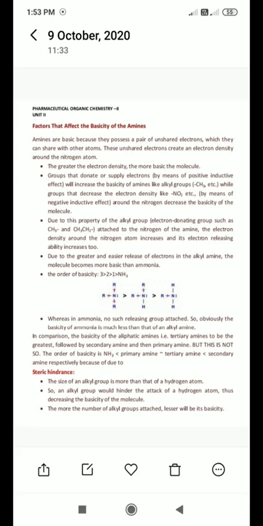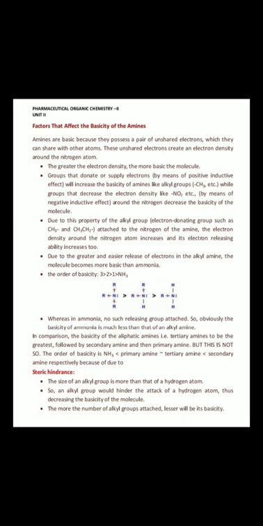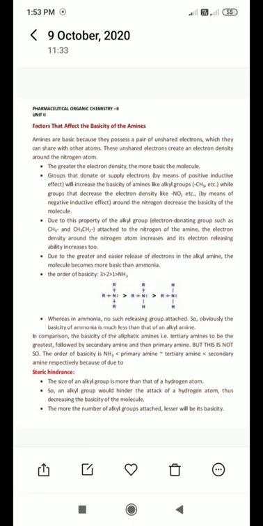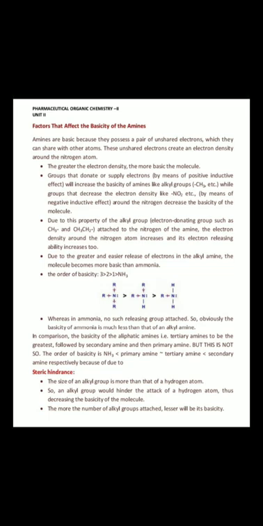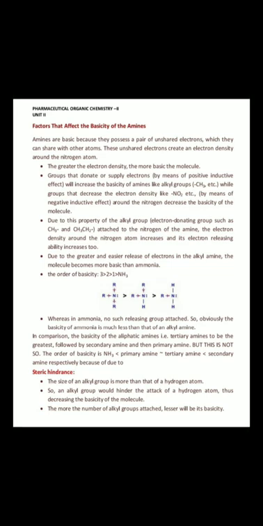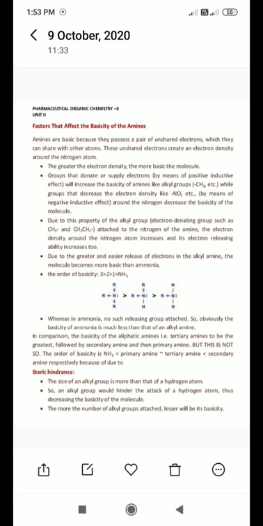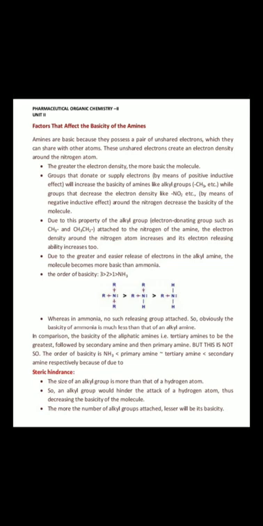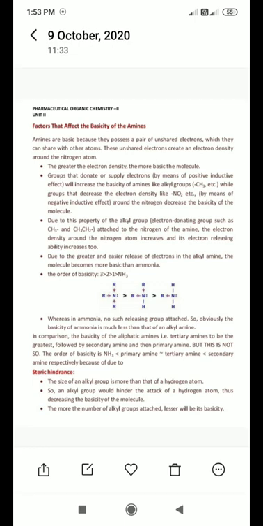Steric hindrance means inhibition. What does it inhibit? The size of an alkyl group is more than that of a hydrogen atom. So why is it not possible for tertiary amine to have greater basicity than secondary and primary? Because of steric hindrance. The first point is that the size of an alkyl group is more than that of a hydrogen atom.